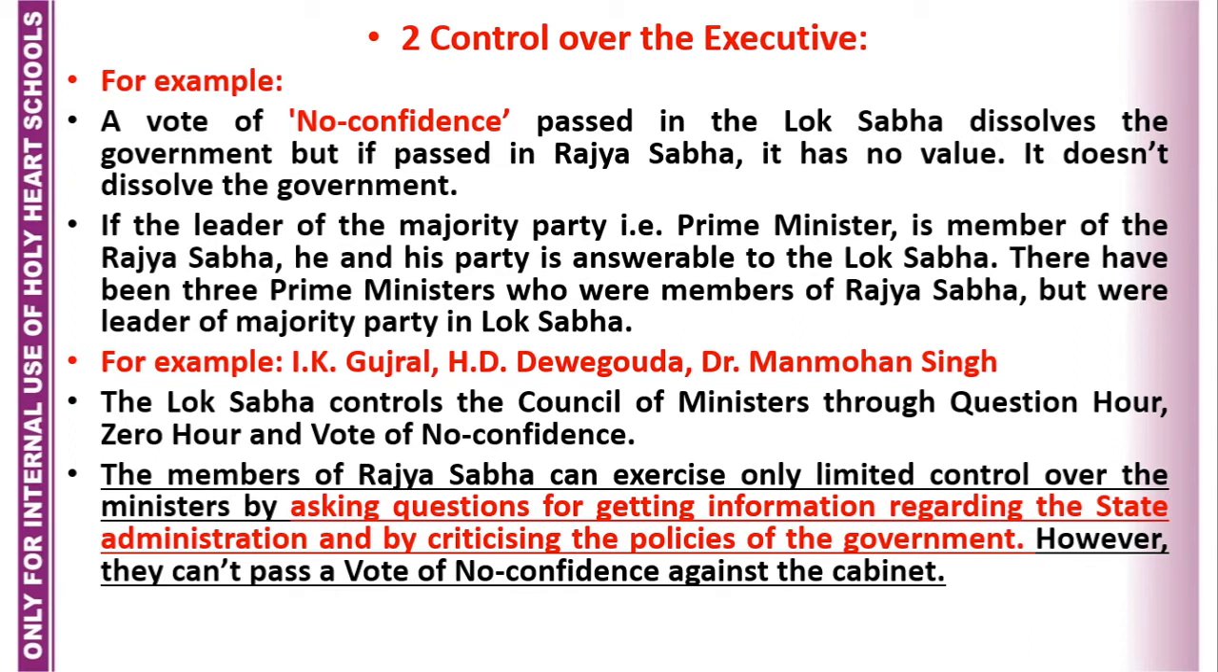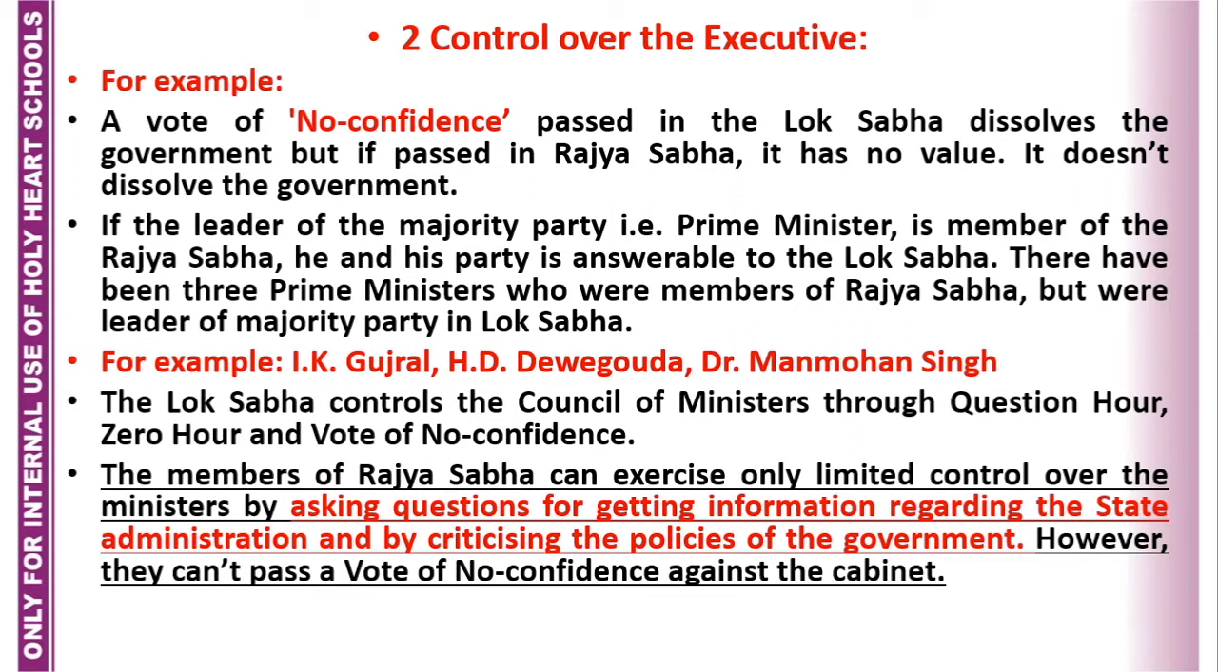The Lok Sabha controls the Council of Ministers through question hour, zero hour, and vote of no confidence. The members of Rajya Sabha can exercise only limited control over the ministers by asking questions for getting information regarding the state administration and by criticizing the policies of the government. However, they can't pass a vote of no confidence against the cabinet.